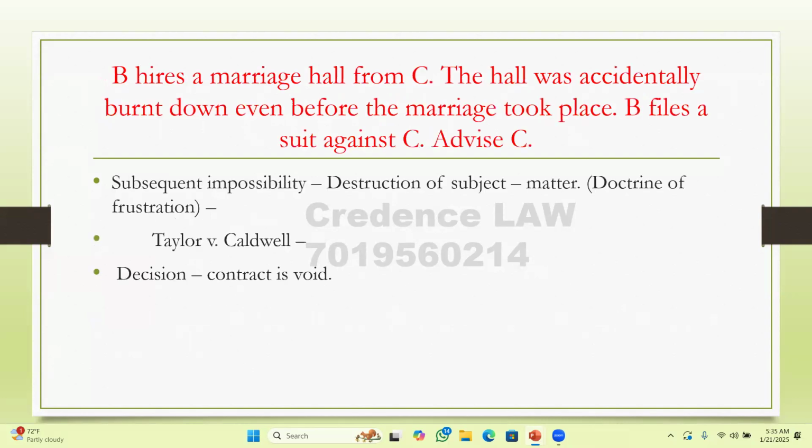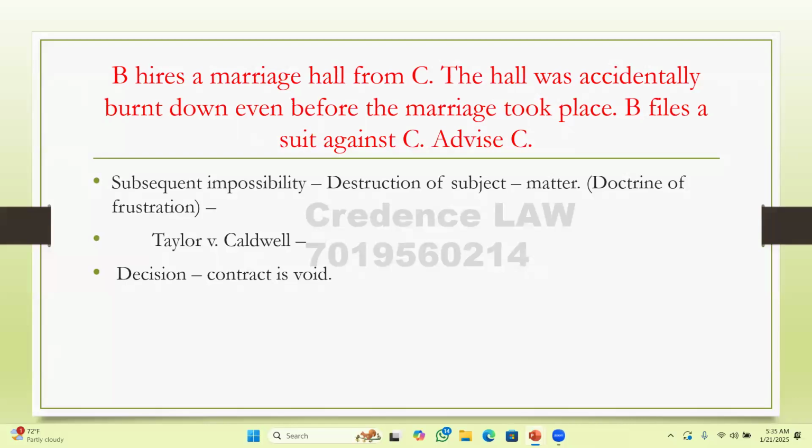And then we have the case: B has a marriage hall from C. The hall was accidentally burnt down before the marriage took place. Can B file a suit against C? Here, the doctrine of frustration is attracted, where it talks about subsequent impossibility, destruction of subject matter.